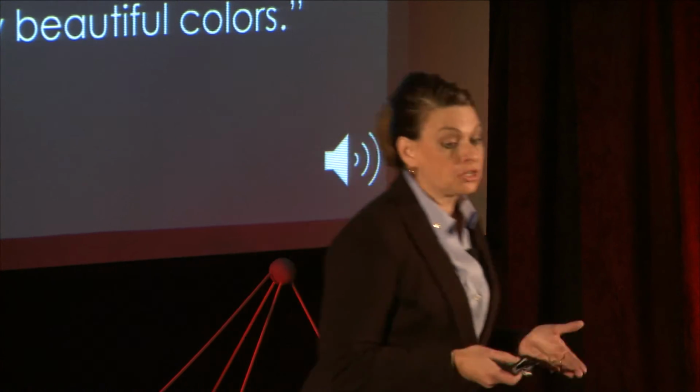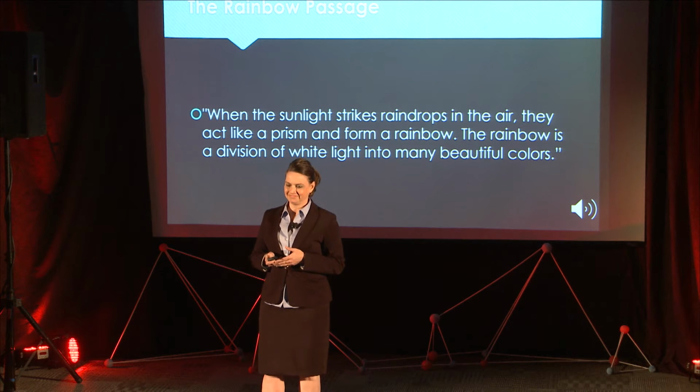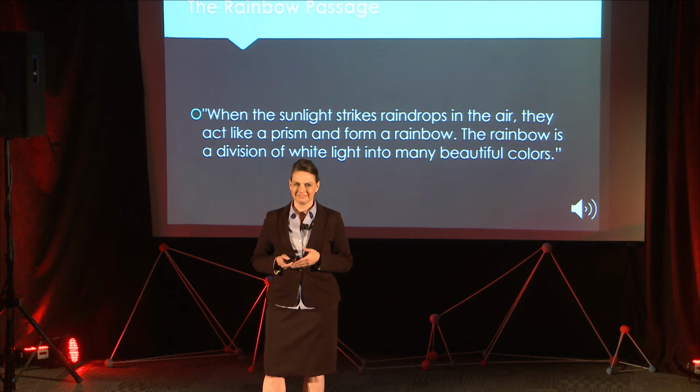Notice the articulatory differences. When the sunlight strikes raindrops in the air, they act like a prism and form a rainbow. The rainbow is a division of white light into many beautiful colors.